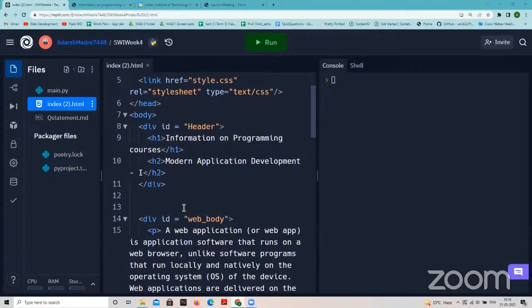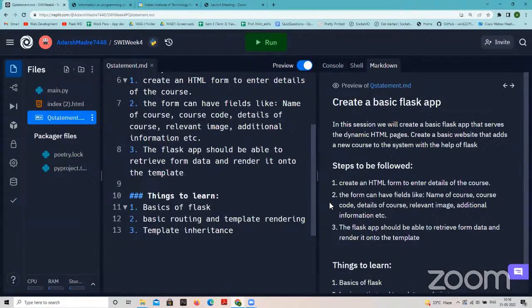All right. So I hope you all got the question statement. I'll just have the question statement here. What I'll do is I'll also download the other file, the style.css, and then share this REPL with you so that you have the question statement and index and style to work with.